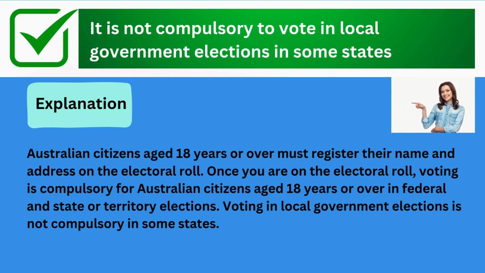The correct answer is it is not compulsory to vote in local government elections in some states. Explanation: Australian citizens aged 18 years or over must register their name and address on the electoral roll. Once you are on the electoral roll, voting is compulsory for Australian citizens aged 18 years or over in federal and state or territory elections. Voting in local government elections is not compulsory in some states.